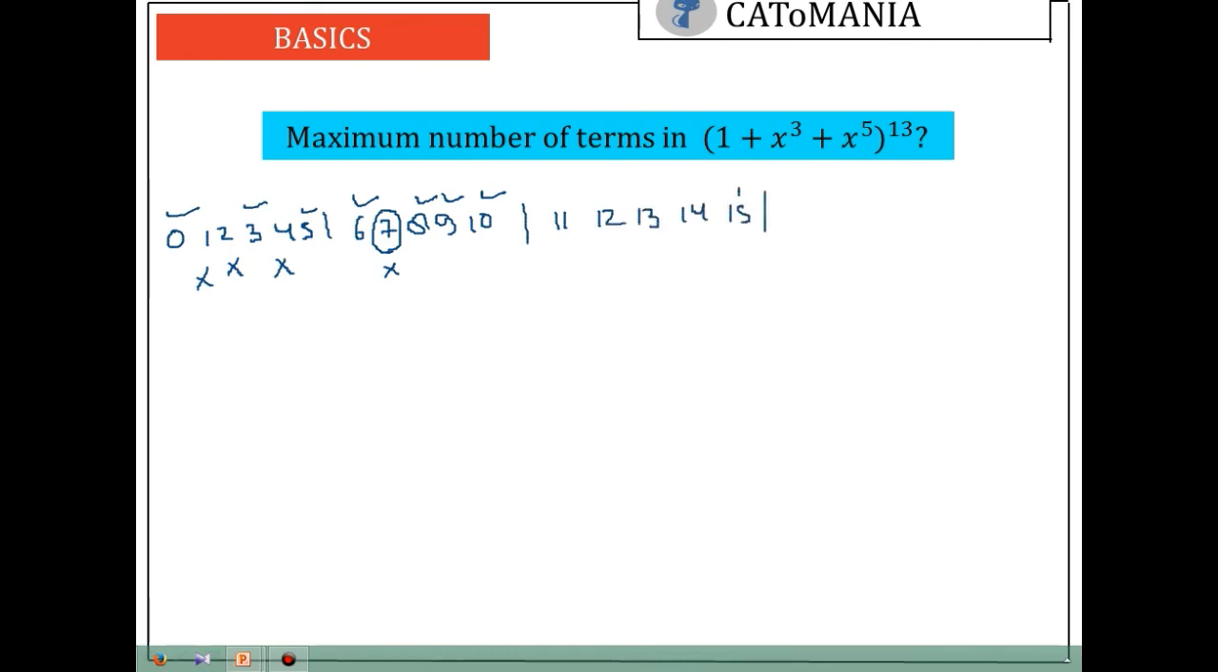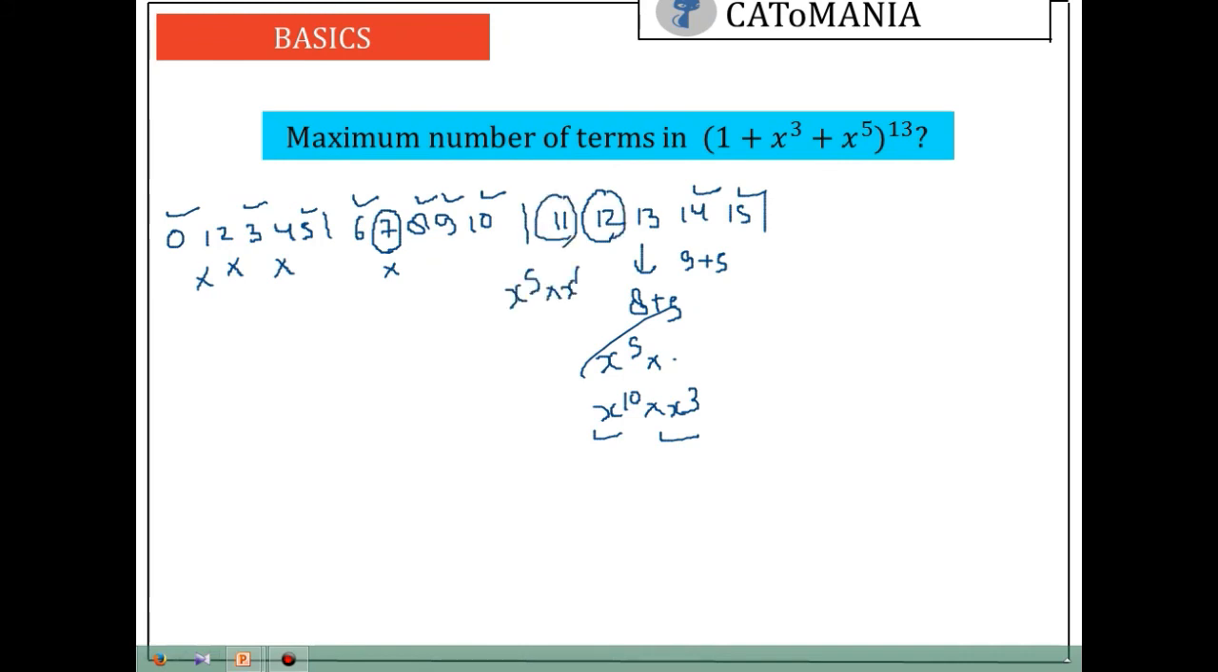15 is possible, and 9 plus 5 is 14, right? So 14 is also possible. And what is 13? 13 is 8 plus 5. 8 is x to the power 5, and you can say 13 is x to the power 10 into x to the power 3. X to the power 10 is possible, x to the power 3 is possible, so you don't need to see. X to the power 12 is also possible, x to the power 11 is also possible, because x to the power 11 is x to the power 5 into x to the power 6. So all the terms are possible, so you don't need to check for other brackets.